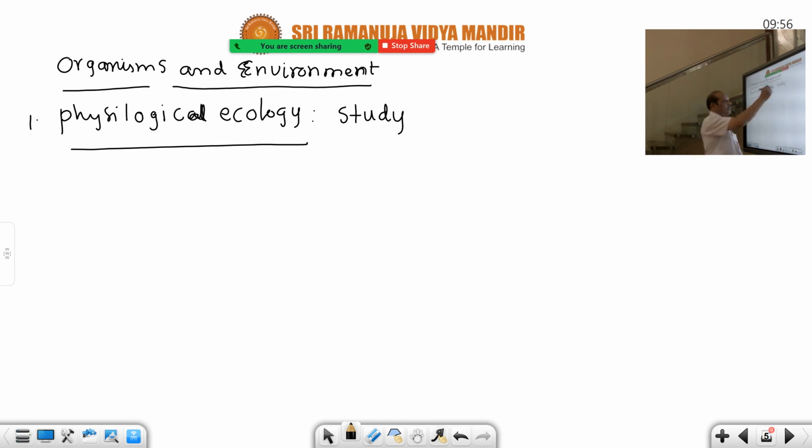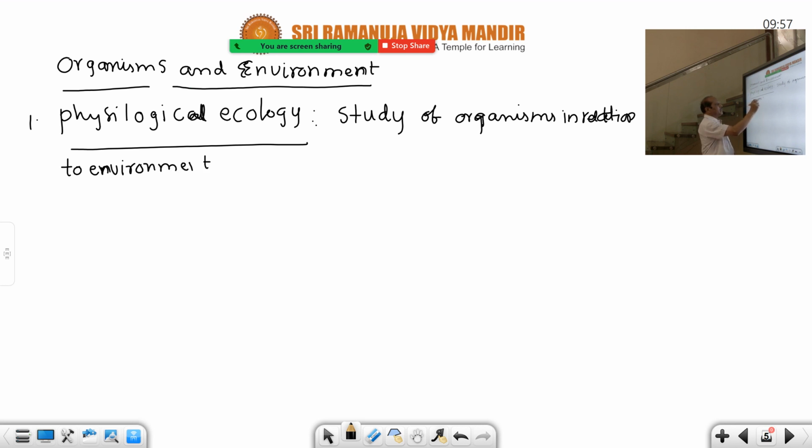Take down this definition carefully. Study of organisms in relation to environment, not only in terms of survival, you should add like this, but also reproduction.